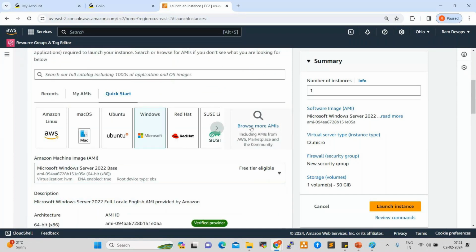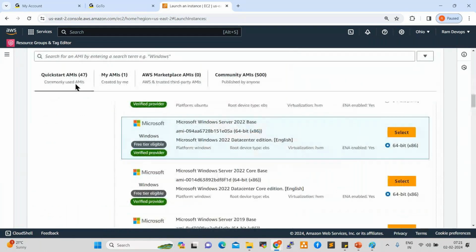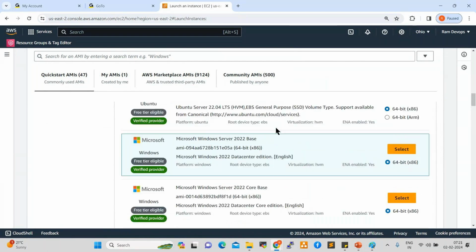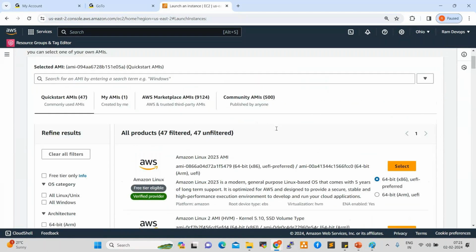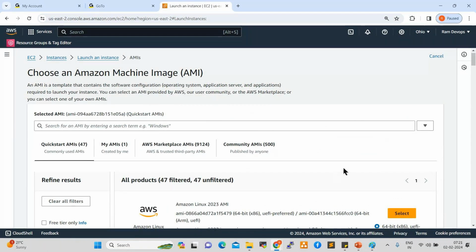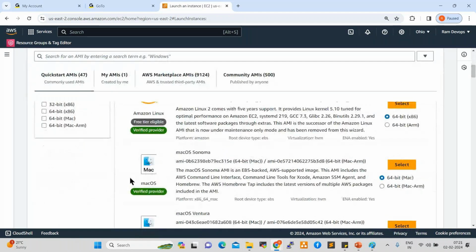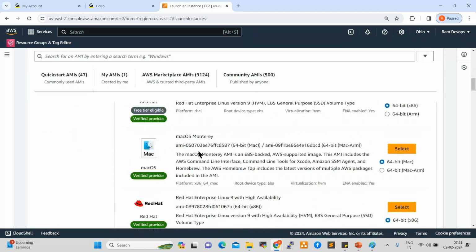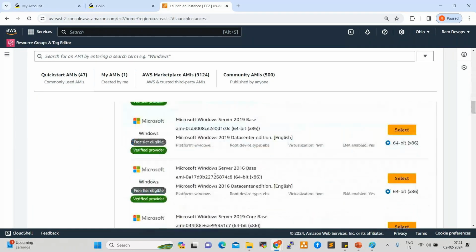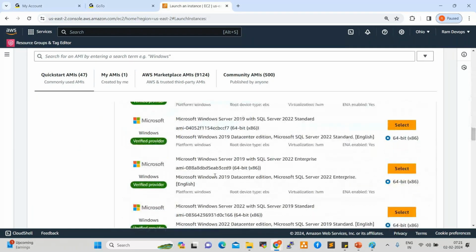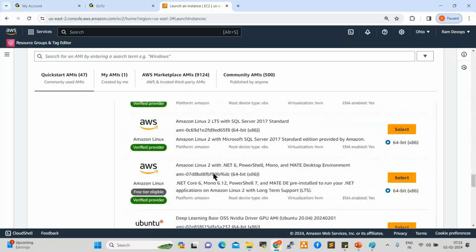Click on Browse More AMIs. Here we have Quick Start AMIs. 47 AMIs are available. From here you can see Amazon Linux in different flavors, Mac OS, Red Hat, SUSE, Ubuntu, Microsoft Windows, and Debian. Nearly 47 images, 47 flavors, are available.